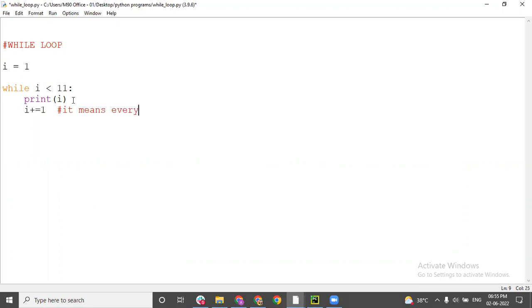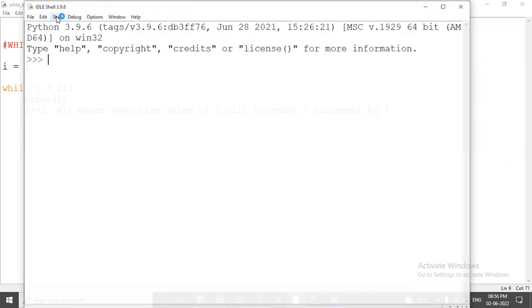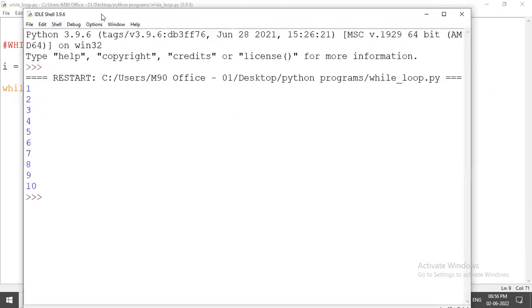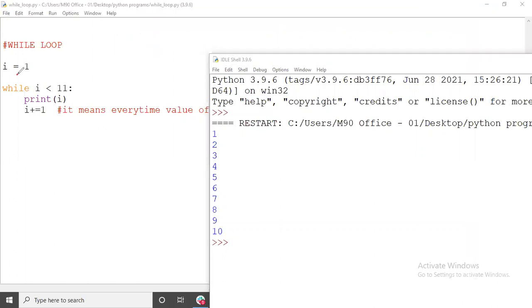It means every time the value of i will increase, or you can say increment by 1. Okay, so I'll press Control F5, I'll press enter. So what is happening here? Very first, the value of i was 1. While i is less than 11, yes, 1 is less than 11, print i. It prints 1. Down it will go, i += 1. The value of i was 1, 1 plus 1, it becomes 2.